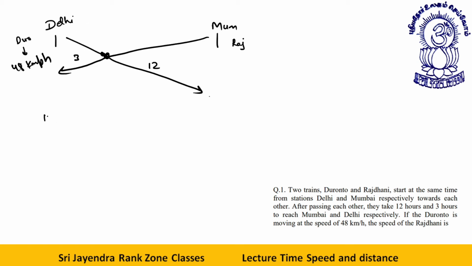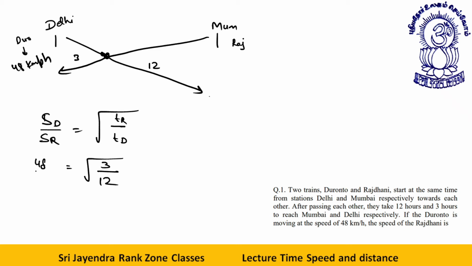Now, speed of Duronto upon speed of Rajdhani. Duronto is the first train, so that will be the time of Rajdhani upon the time of Duronto. The time taken by Rajdhani is 3 hours, and the time taken by Duronto is 12 hours.